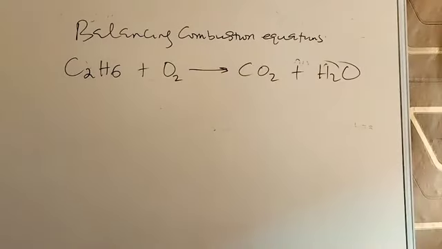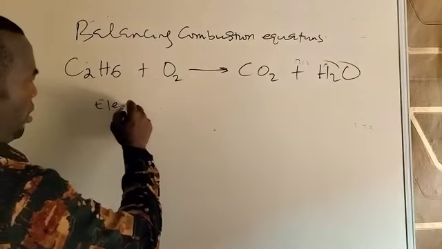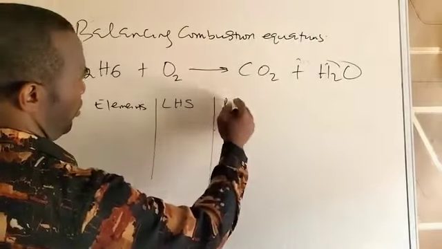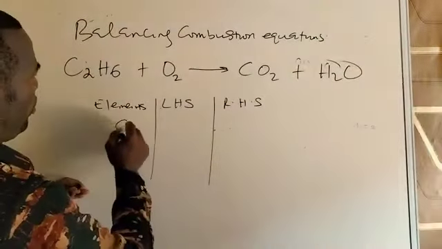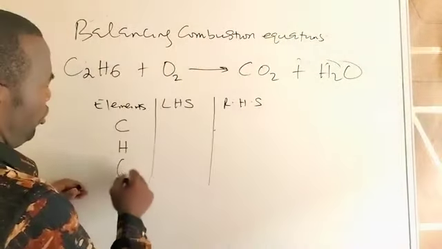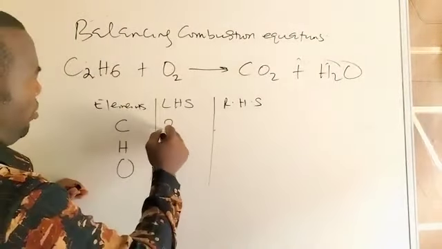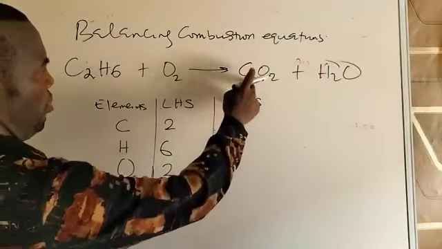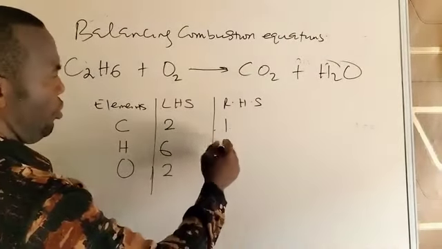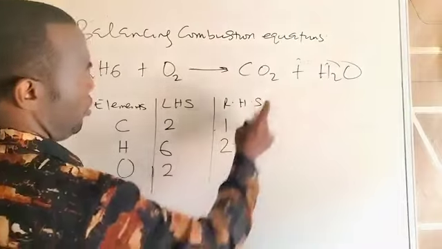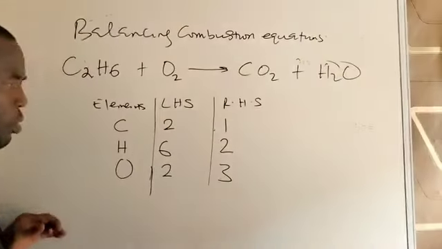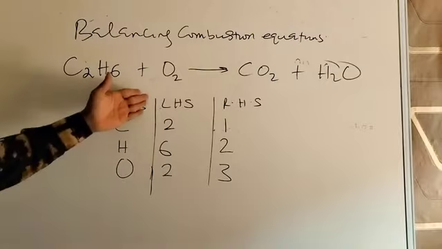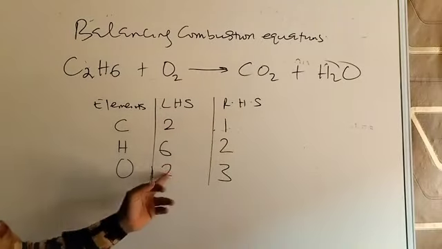So how do you balance the equation? Follow the same table, elements or atoms, left hand side or right hand side, or product side. So we have carbon, hydrogen, oxygen. If you count, carbon is 2 atoms, hydrogen 6 atoms, oxygen 2 atoms; carbon 1 atom, hydrogen 2 atoms, oxygen 2 plus 1, 3 atoms. So let's balance the equation. Let's start. We look, all the atoms are unbalanced: 2, 1, 6, 2, 2, 3.